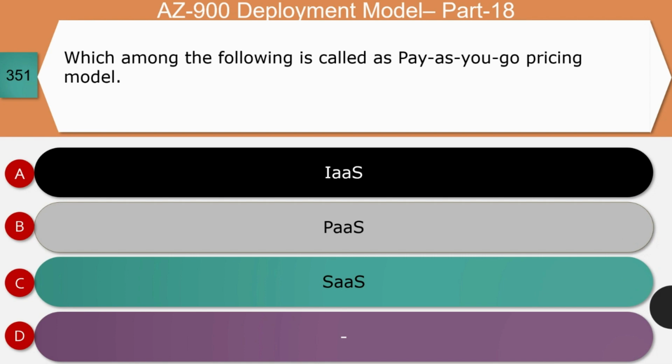Next question, which among the following is called as pay as you go pricing model? Is it IaaS or PaaS or SaaS? The right answer for this question is SaaS. Let's see the reason. All cloud enabled SaaS products are centrally installed by the vendor and the customer accesses the SaaS product using internet browser. Customer will pay to SaaS vendor based upon either number of licenses that he uses or number of users that he has or based upon the usage. Customer pays the software vendor based upon the usage, and so software as a service is the right answer, and so option C is the correct.